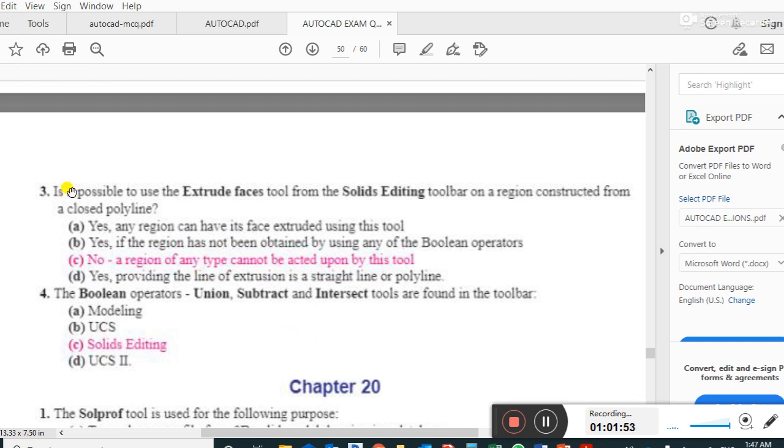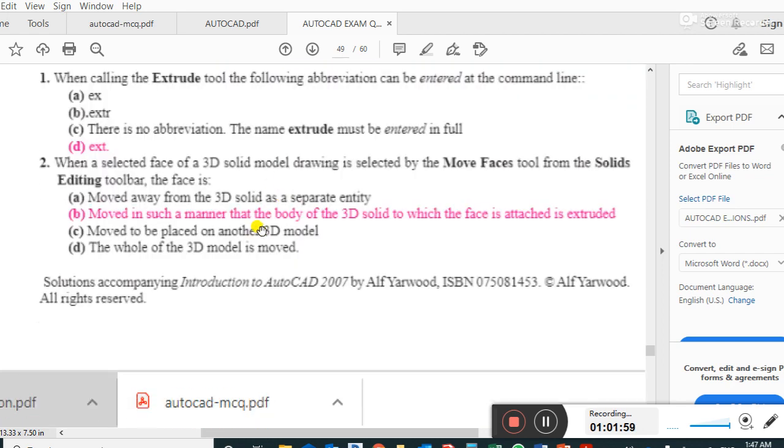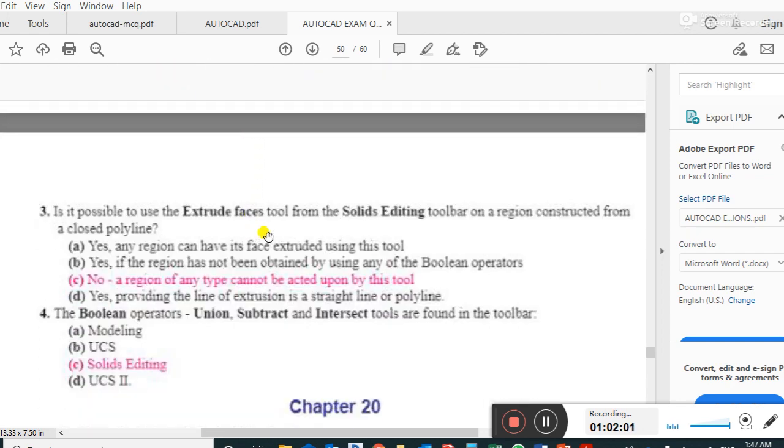Next question. Is it possible to use the extrude faces tool from the solid editing toolbar on a region constructed from a closed polyline? No, a region of any type cannot be acted upon by this tool.